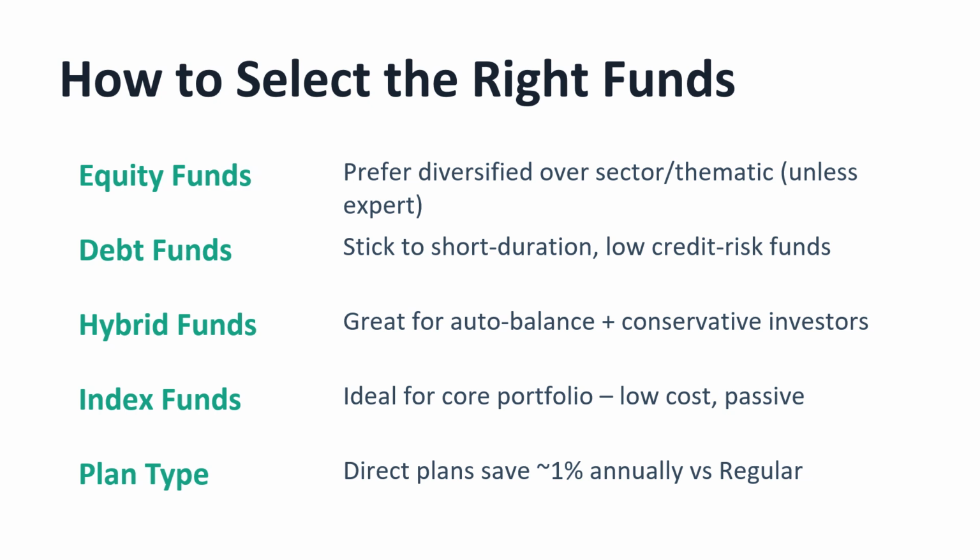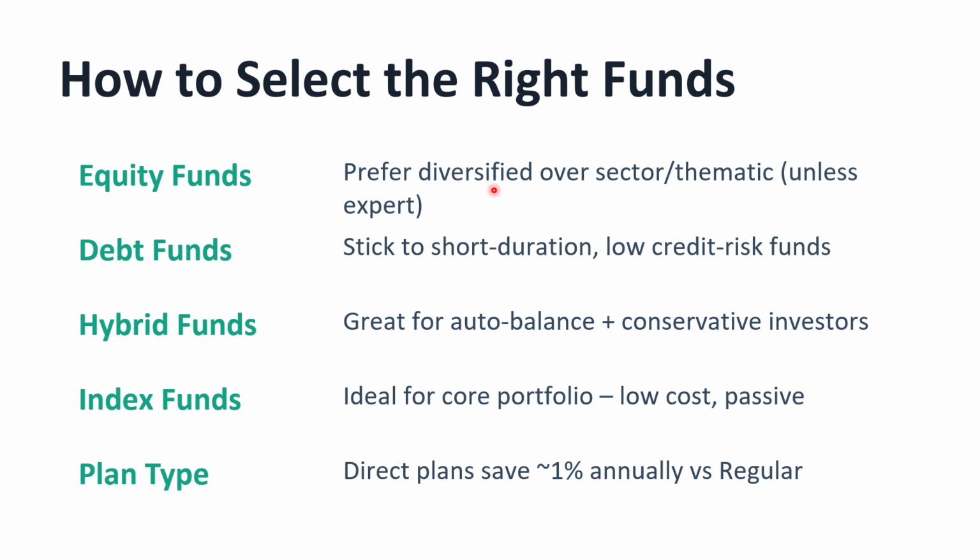How to select the right funds? Now let's see various funds and how to select them. Equity funds. Prefer diversified over sector or thematic unless expert. See, go with diversified equity funds over sector or thematic, because if you are going with sector funds like a pharma mutual fund or a software fund like that, then if that sector is not performing, your money is at stake, right?